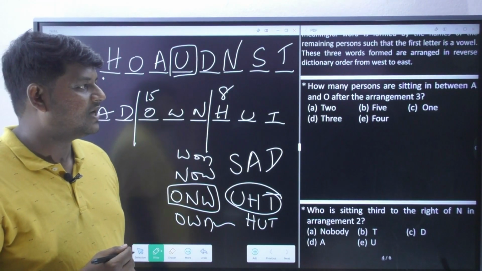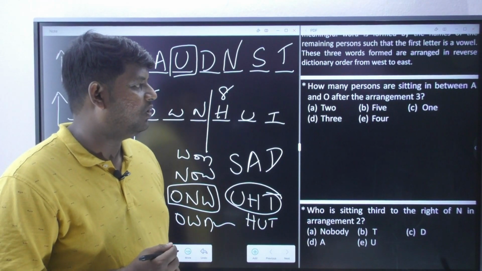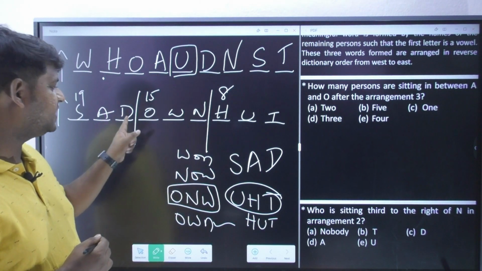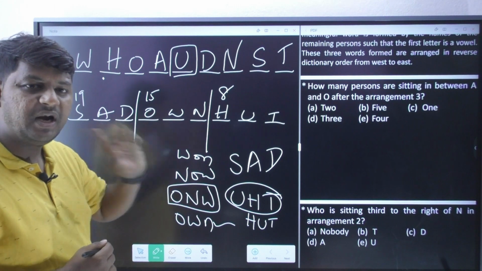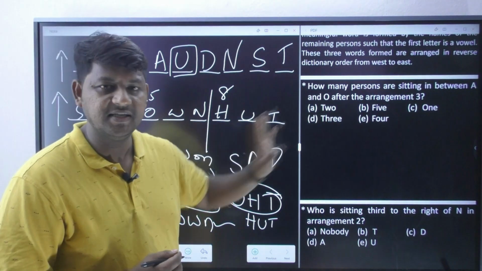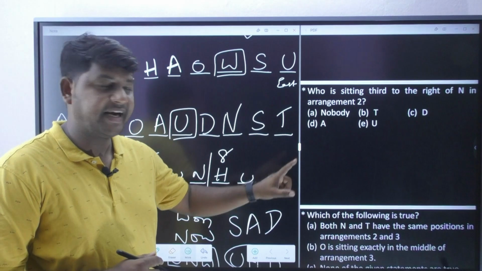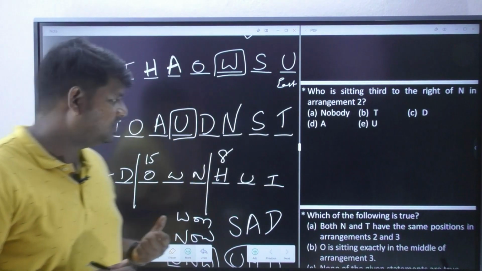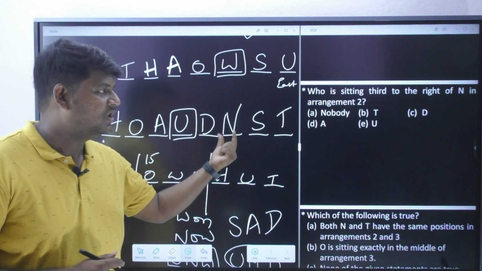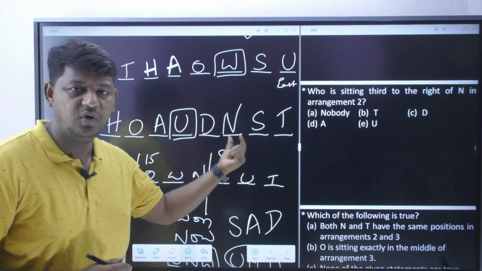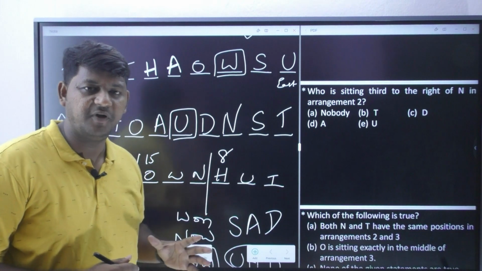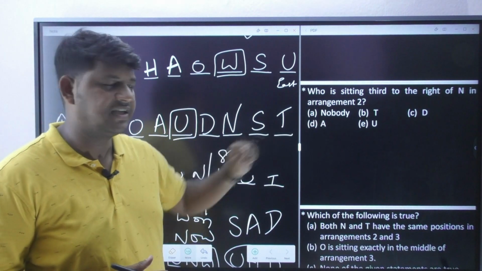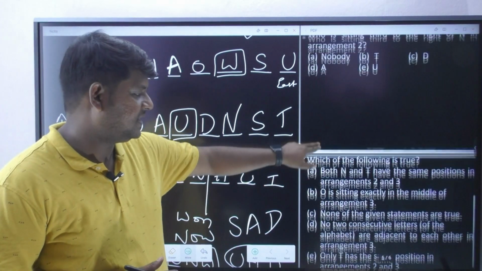How many persons are sitting in between A and O after arrangement 3? After arrangement 3, only one person is sitting, so C is your answer. Let's see the second question. Who is sitting third to the right of N in arrangement 2? In arrangement 2, third to the right of N, do you see any? There is a vacant seat and no person seated, so the answer is nobody.